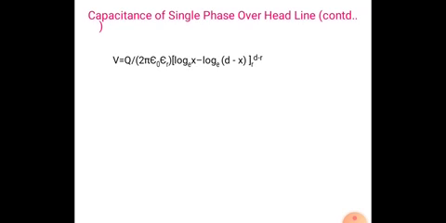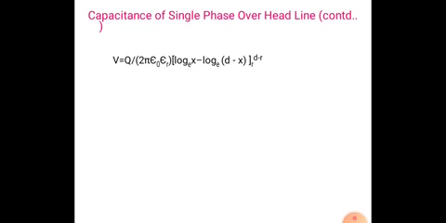So V is equal to q by 2 pi epsilon naught into log x minus log of d minus x, from r to d minus r. Now we apply the limits: in place of x we write the upper limit, and then in place of x we write the lower limit.